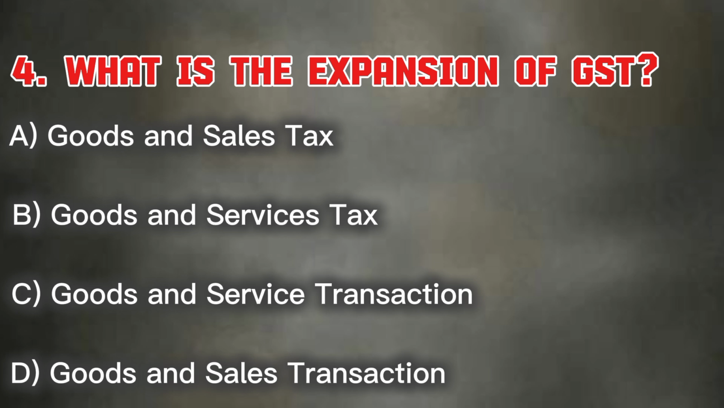What is the expansion of GST? Option A Goods and Sales Tax. Option B Goods and Service Tax. Option C Goods and Service Transaction. Option D Goods and Sales Transaction. The right answer is option B Goods and Service Tax.